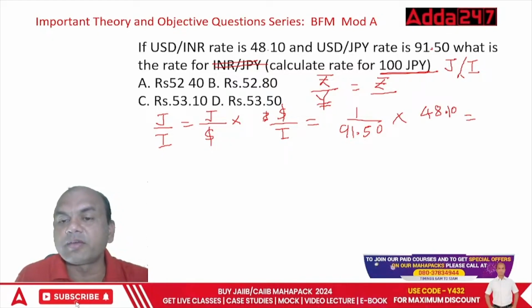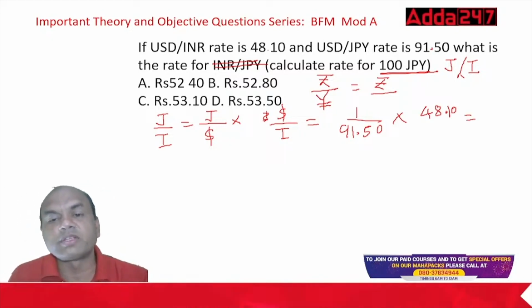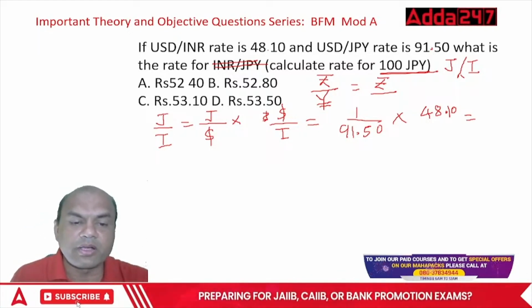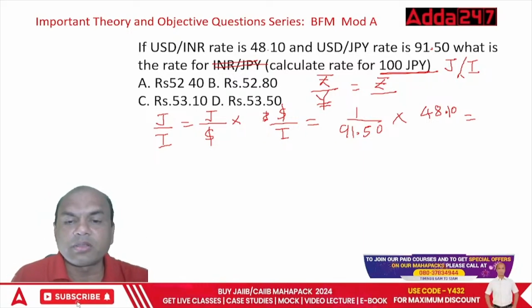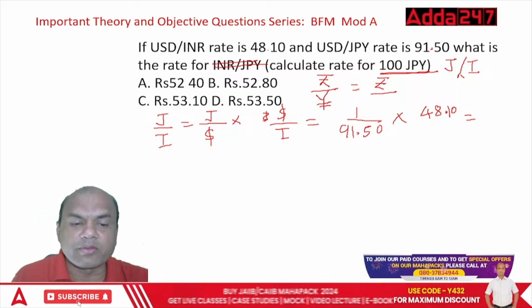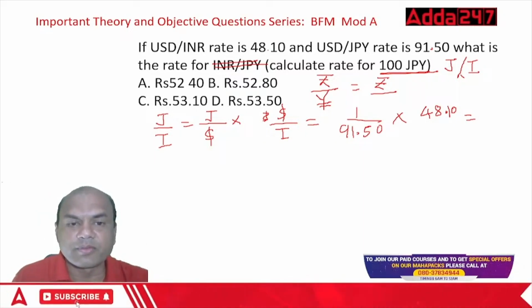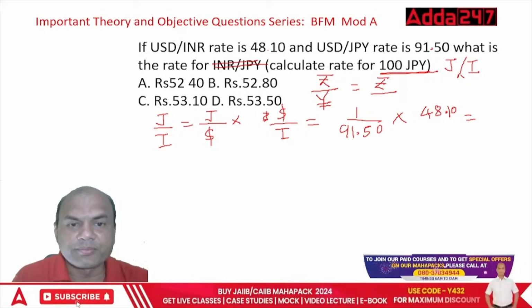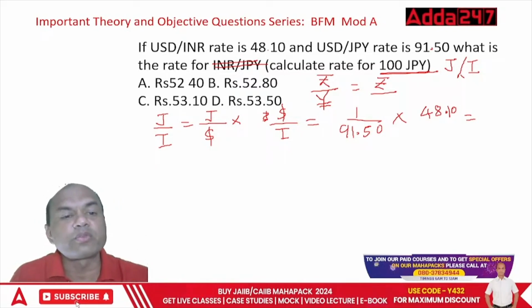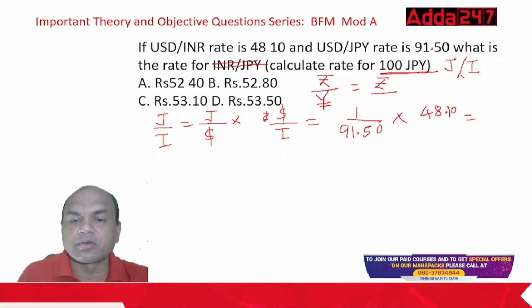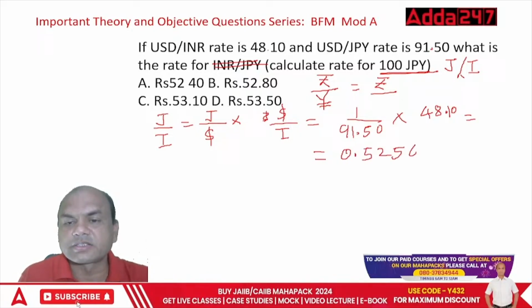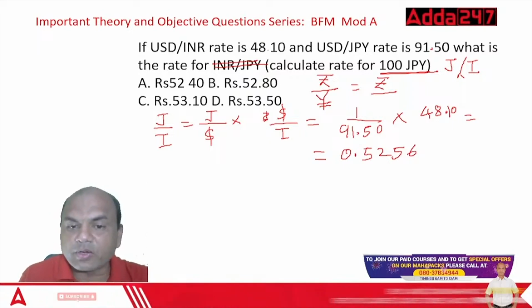Now the answer will be, everyone do it. 48.10 upon 91.50. What is the answer you're getting? 48.1 upon 91.5, right? Okay. So it is 0.5256, right? So this is 1 JPY to INR.